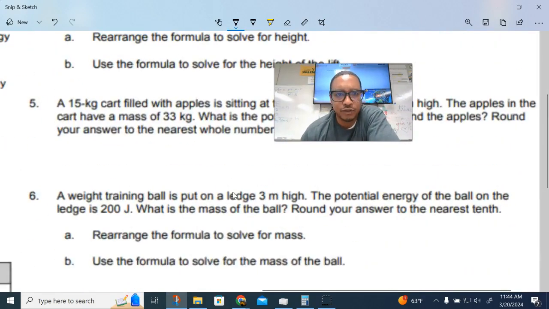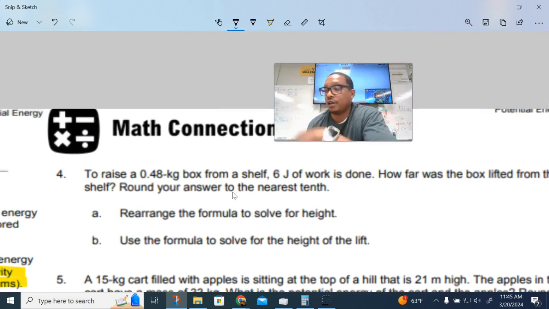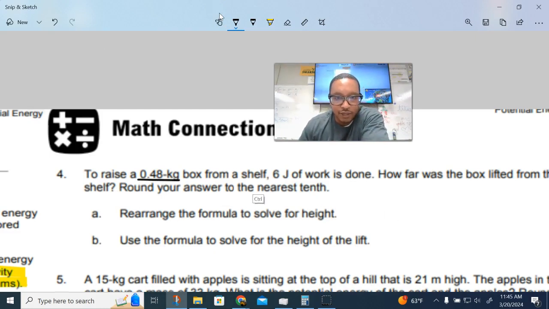Let's go to the very next one. Now this one is going to get a little bit crazy. I'm going to tell you right now. Off the top, I'm going to go ahead and do a couple of things. So let's just read it and see what's up. Number 4, to raise a 0.48 kilogram box from a shelf, 6 joules of work is done. How far was the box lifted from the shelf? Round to the nearest tenth.